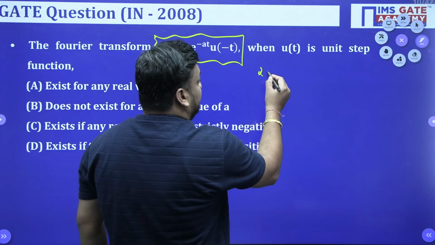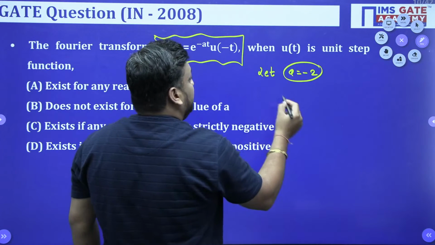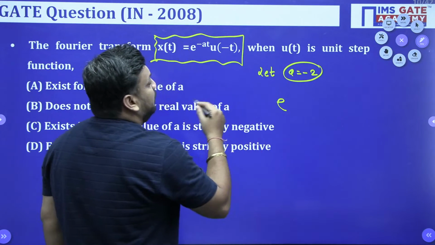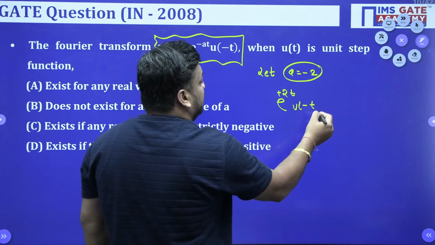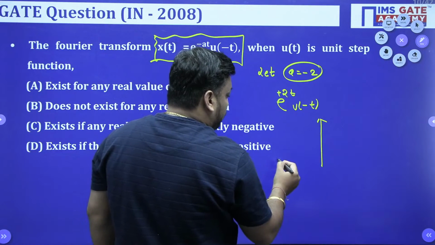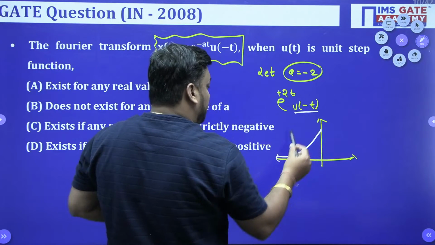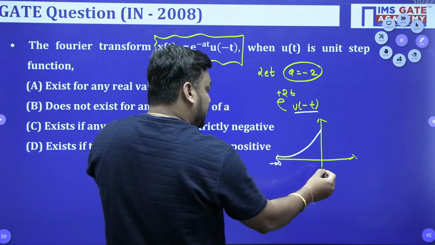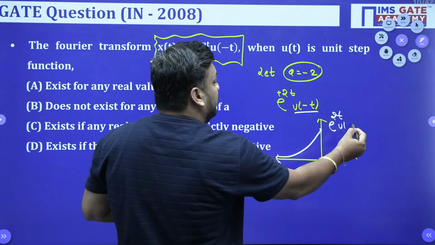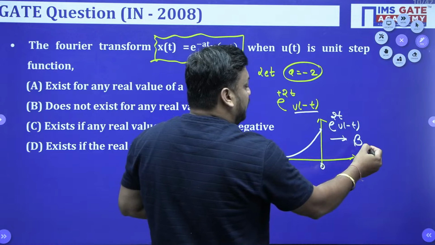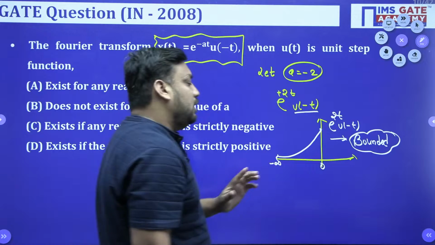Suppose A is equal to -2. Then x(t) will become e to the power plus 2t u of minus t, and if I make the curve for the same, this curve will be exponentially growing, but because of u of minus t, its limit is from minus infinity to 0, and for this limit, this signal never goes to infinity. It means now it's absolutely bounded, and for a bounded signal, the Fourier transform is possible.